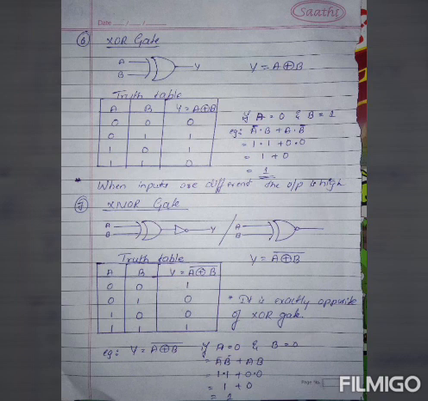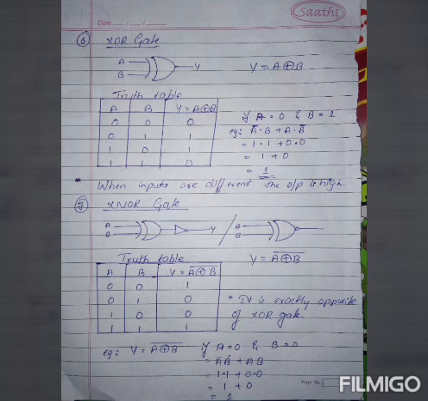Here the a value is 0, so a' is 1, and the b value is 1, plus a value is 0 and b' means b is 1, so b' is 0. 1 into 1 is 1, plus 0 into 0 is 0, so 1 plus 0 is 1. So you can get the answer here. When the inputs are different, the output is high. Got it? When a and b values are different, meaning 0 1 or 1 0, then the output value is 1, meaning high.